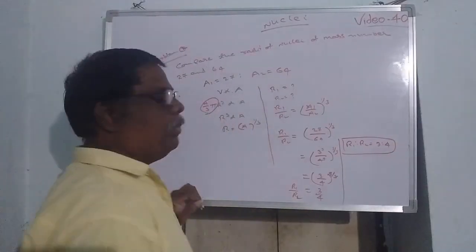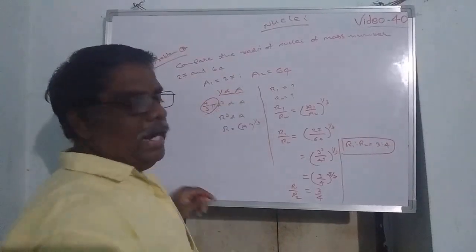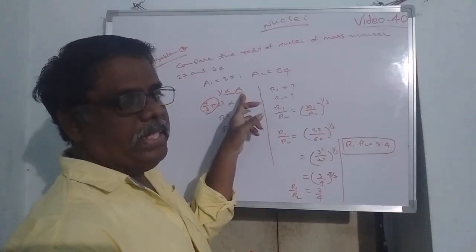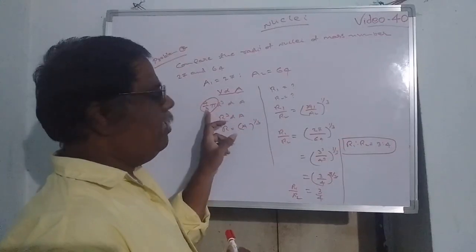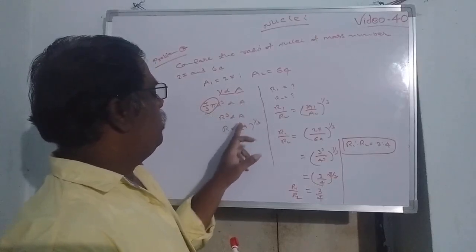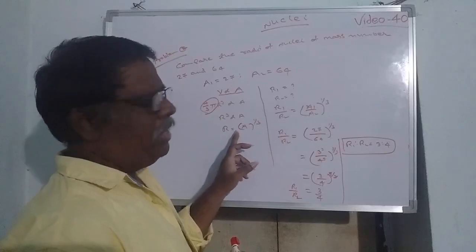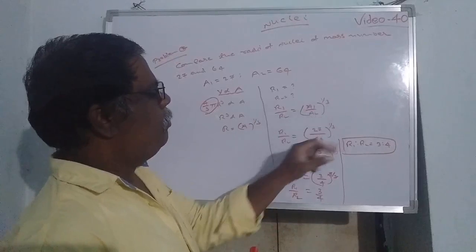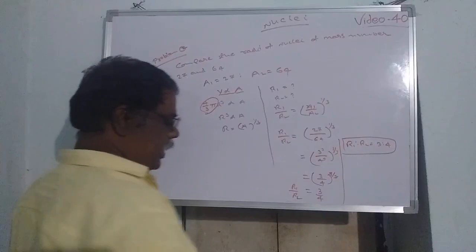So this whole problem depends on a single sentence: volume and mass number are directly proportional. If the mass number or atomic mass increases, the volume of the atom also increases. So with the volume formula 4 by 3 pi r cube, r cube is directly proportional to A, or r is equal to r naught A to the power of 1 by 3, where r naught is a constant. So R1 by R2 is equal to A1 by A2 whole to the power of 1 by 3. Substituting the values, we get R1 is to R2 equal to 3 is to 4.